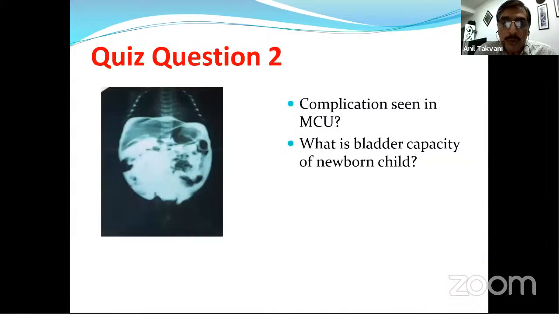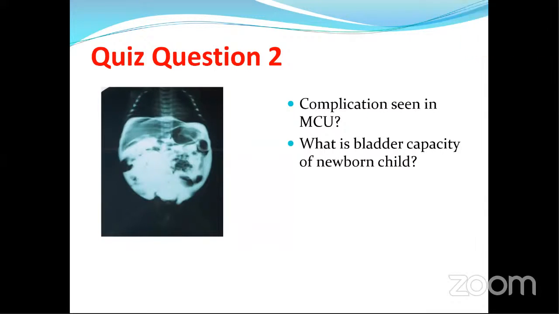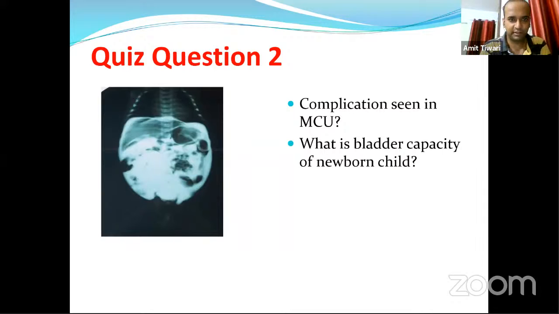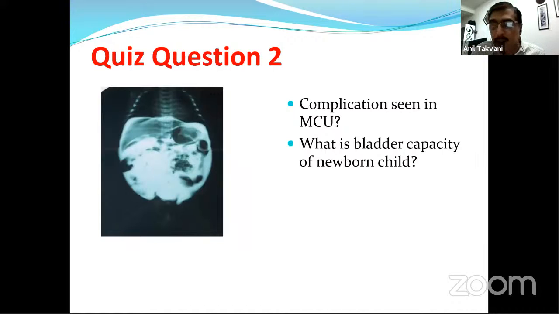So this is another question. What kind of a complication of MCU is there in this particular picture? Amit, you can unmute. What kind of a complication is seen in this MCU? Sir, urinary ascites, sir. Okay, so one possibility is urinary ascites.